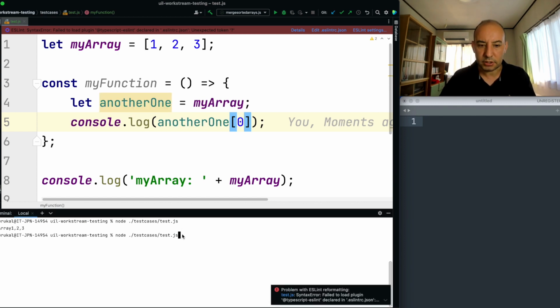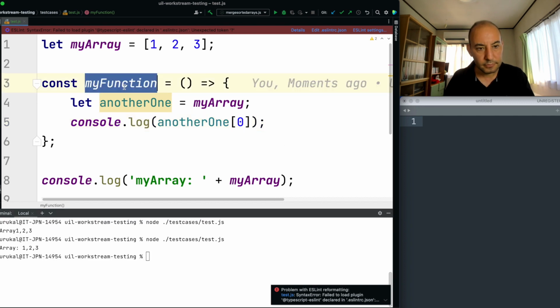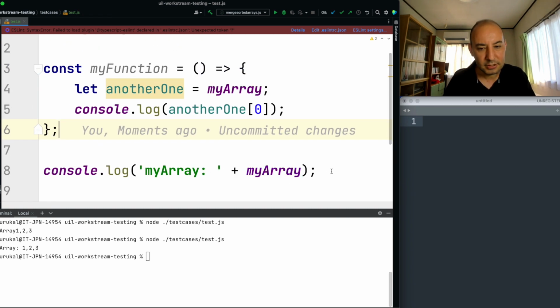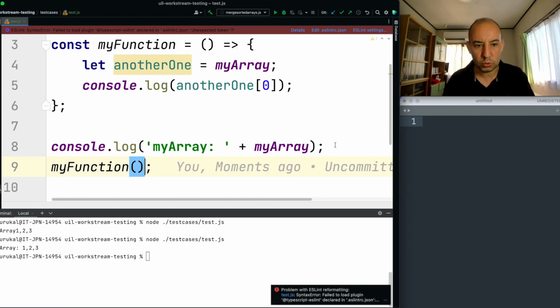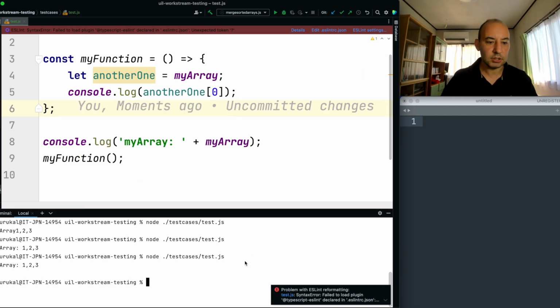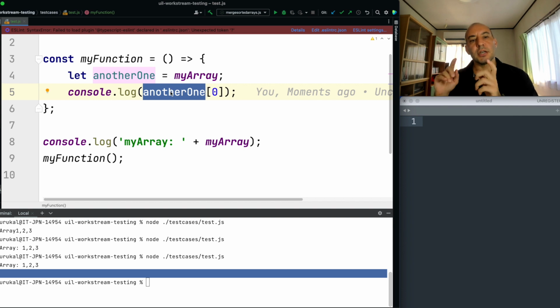Okay, what's happening now? I implemented the function, but I never called it. So let's call it here. Cool. And what's happening now? Okay, my array is 1, 2, 3, and the first element of the other array, which I copied from my array, is working as expected.